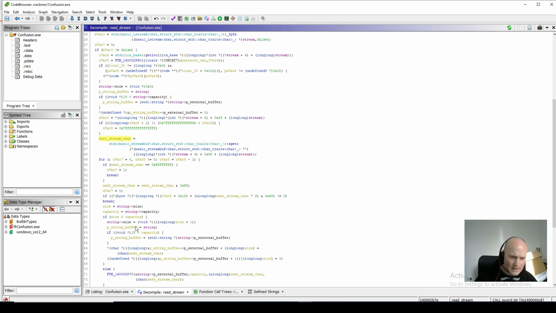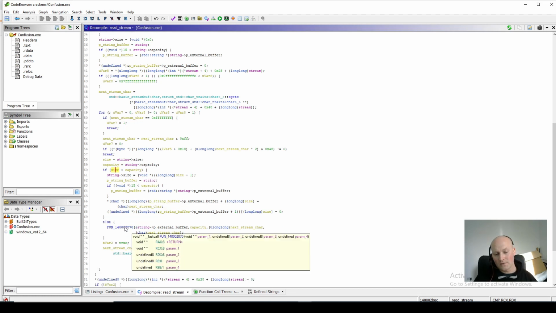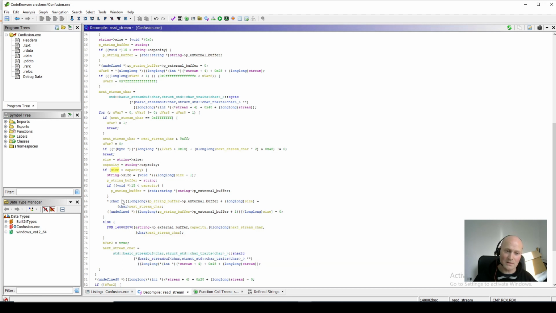It gets it, and all the way down here we see it takes that character and adds it onto the buffer. So it increases the size of the string and adds that next character on. And here, that was when the size is less than capacity. If the size is at capacity, so if the string is already full, its buffer is full, then this is the bit where, to save the developer having to worry about reallocating data when a string grows and shrinks, that's why the IO streams and the C++ framework for strings does this for you. It handles automatic allocation, and that's what it's doing here.